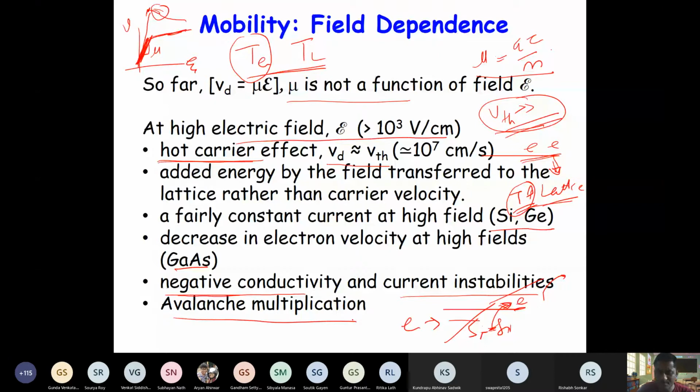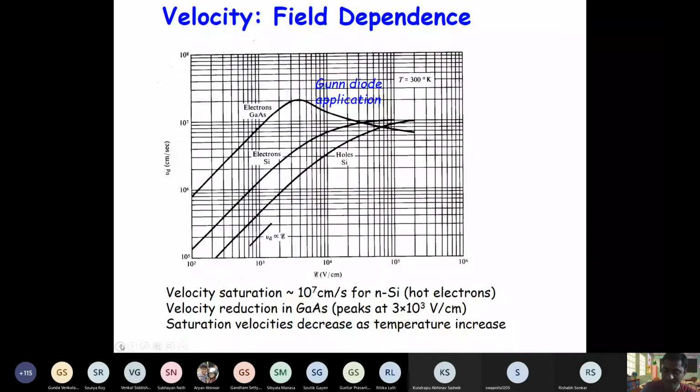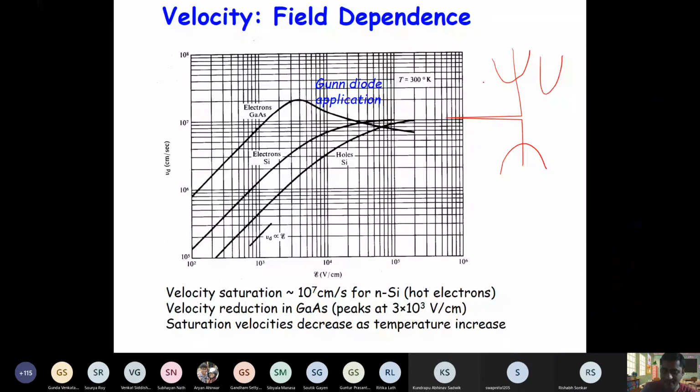So understanding the velocity saturation in silicon, avalanche multiplication is fairly straightforward. Let us look why the electron velocity decreases at high field in gallium arsenide. Now we can recall that in gallium arsenide band structure, there are different valleys, right? Can you recall? There is gamma valley, there is L valley, there is X valley, right? So it basically comes from that.